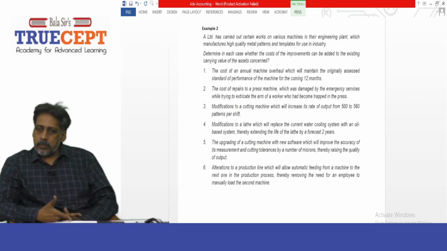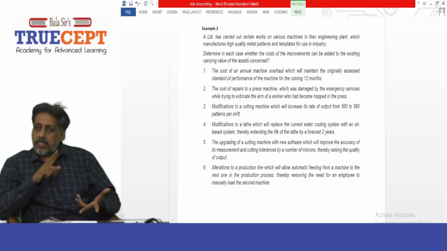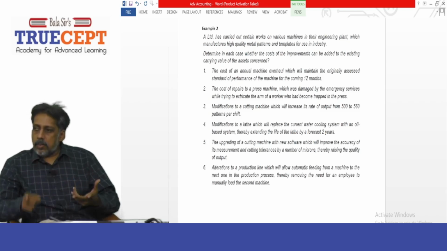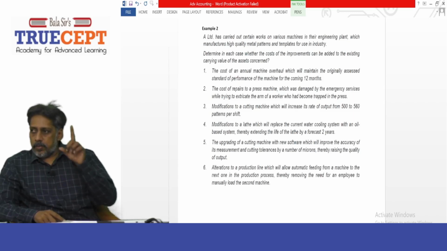Next. Alterations to the production line which will allow automatic feeding from one machine to the next one in the production process, thereby removing the need for an employee to manually load the second machine. That means there will be savings in wages, right? Labor cost. Even that is nothing but future economic benefit.